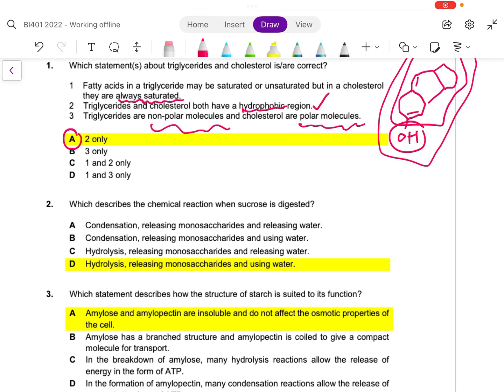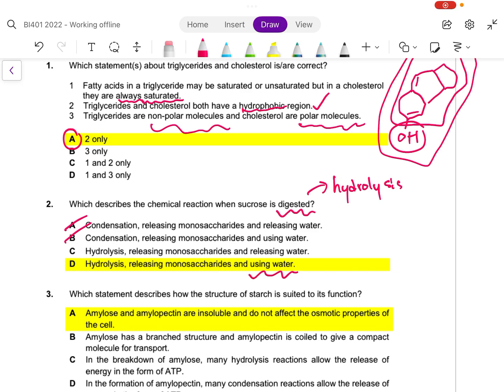Let's move on to question 2, which describes the chemical reaction when sucrose is digested. When we say that something is being digested, we mean that we are breaking it down. So the best process for this is hydrolysis. Hydrolysis, not condensation, so I'll first need to rule out A and B. What is hydrolysis?